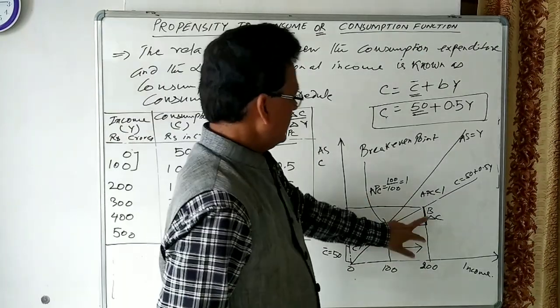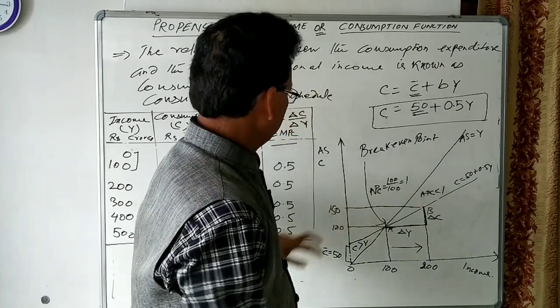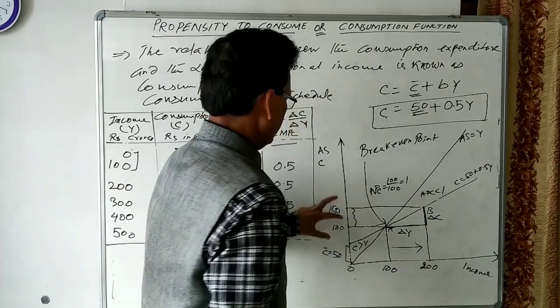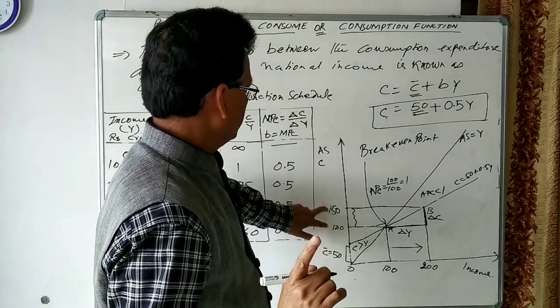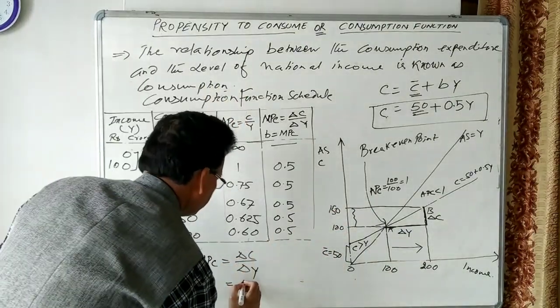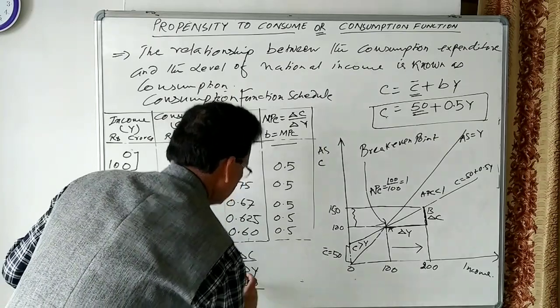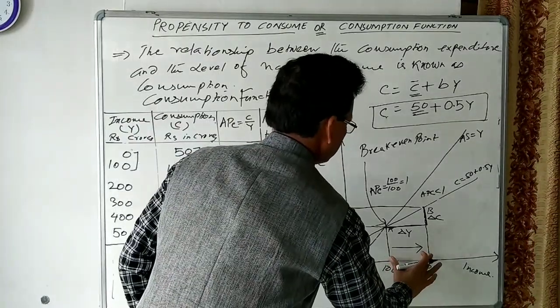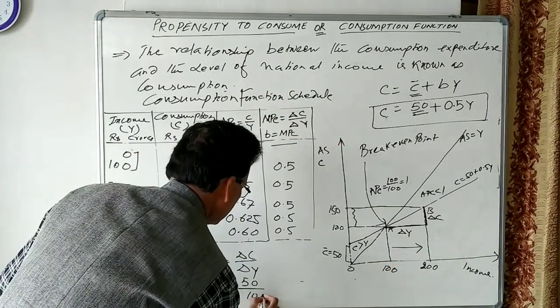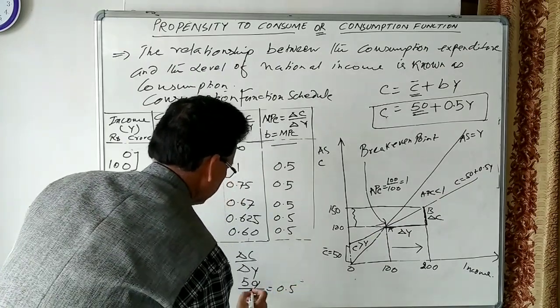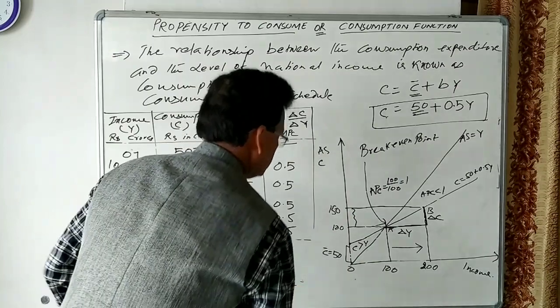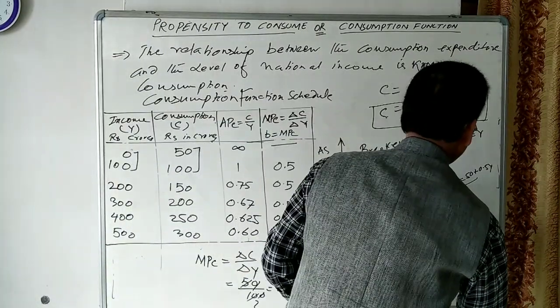Delta C means the change from 100 to 150, which is 50. The change in income is 100. So MPC is 50 divided by 100, which is 0.5.